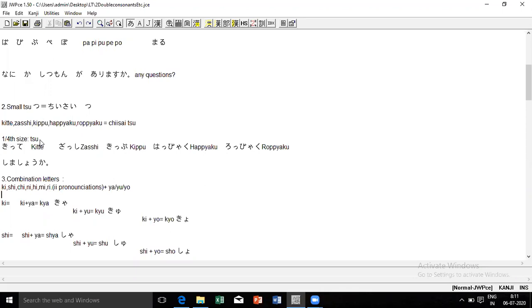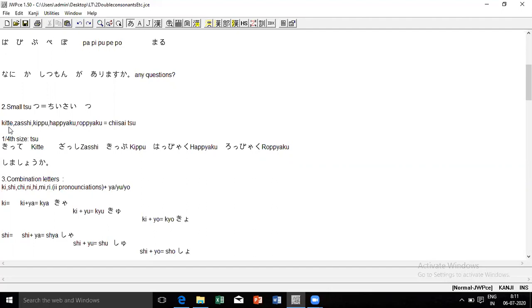Why do we write this? See, for example, these kinds of words are there. Kitte. Now in kitte, what happens? Double T is coming there. So I will not spell it as kitte with a full stop, but compress it. Somewhere I'm compressing that double T and saying kitte. Similarly, zasshi. Again, I'm compressing the word zasshi and saying it. Kippu. So wherever these double letters come,